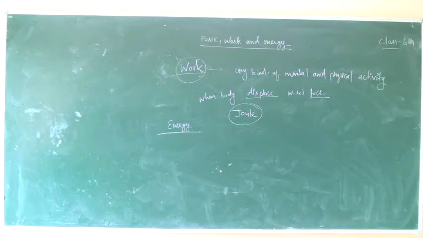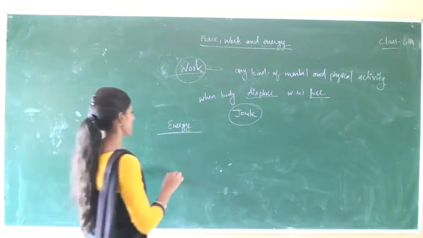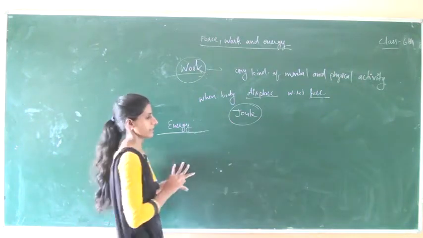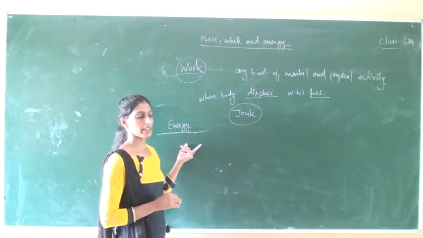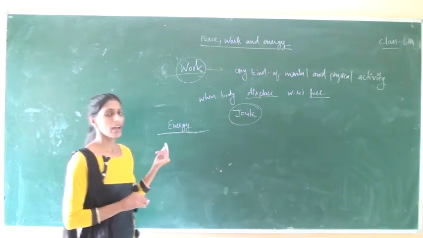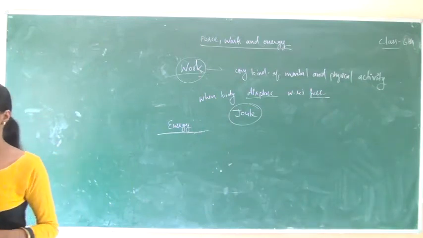A weak man gets tired after doing only a small amount of work, but a strong man can continue to work for long duration. Something that a working man loses is called energy. When we do any work, then we lose something, and this loss is known as energy, which we gain again.